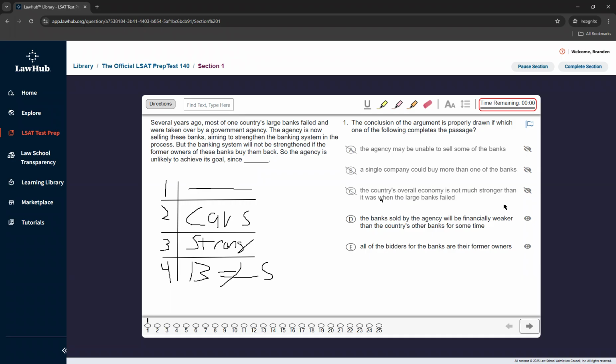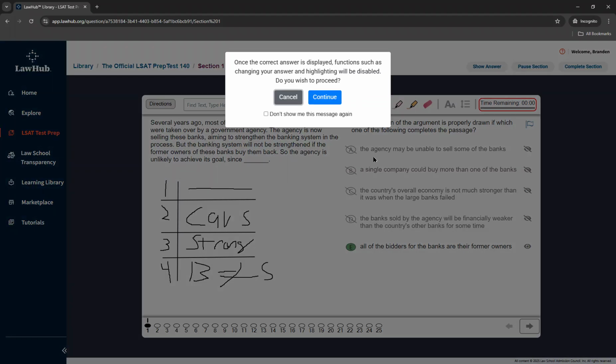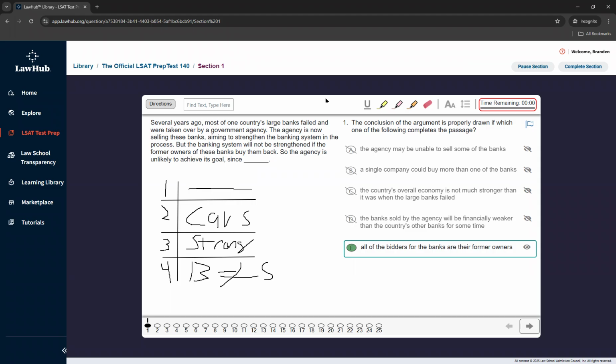With D, the bank sold by the agency will be financially weaker than the country's other banks for some time. So again, we have comparison and a violation of our strength of language. So I wouldn't like this one. E, all of the bids for the banks are their former owners. We like this one the most. Causation, strong language, and it supports where our sub-conclusions are going. So we would like E as our correct answer. Let's show answer, make sure I'm right. Perfect.